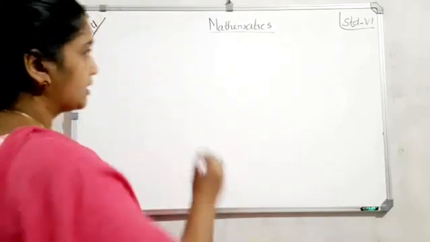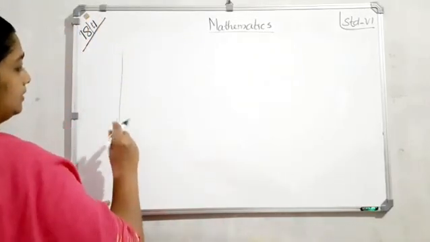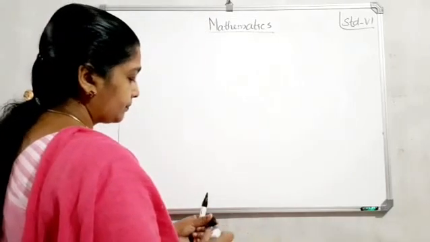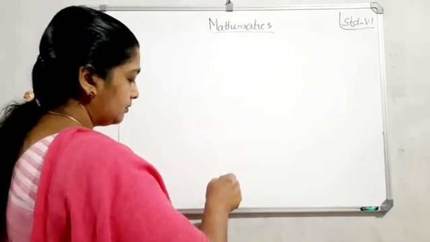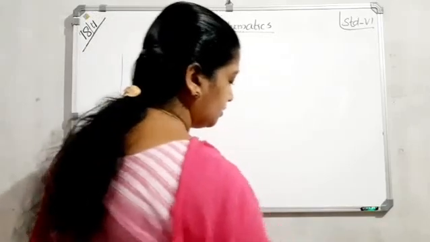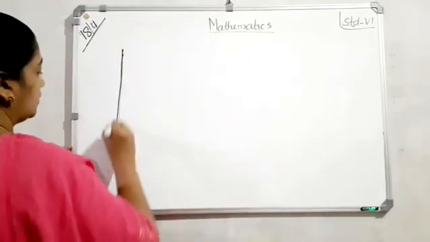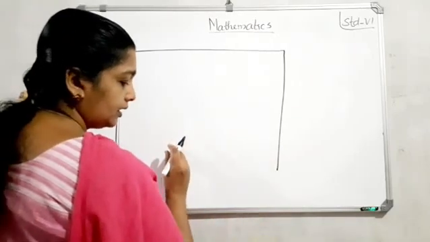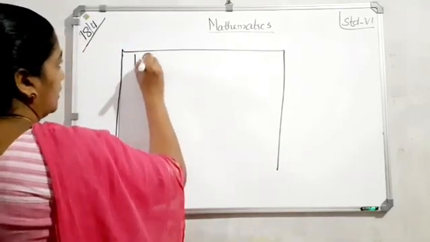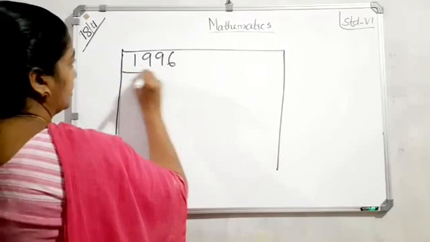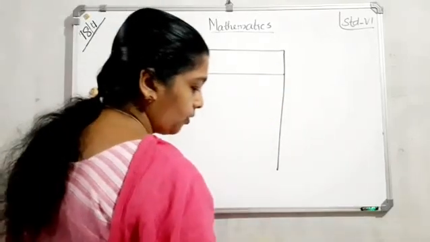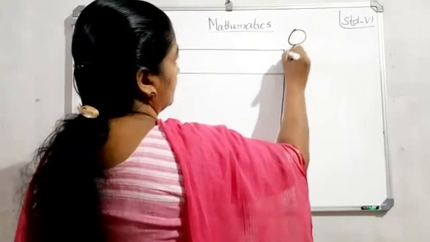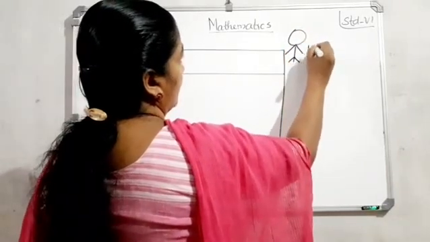Yes. Next, years and number of students. So here we can draw. First we want to draw the years. First one year, 1996. Then one symbol represents 100 students.